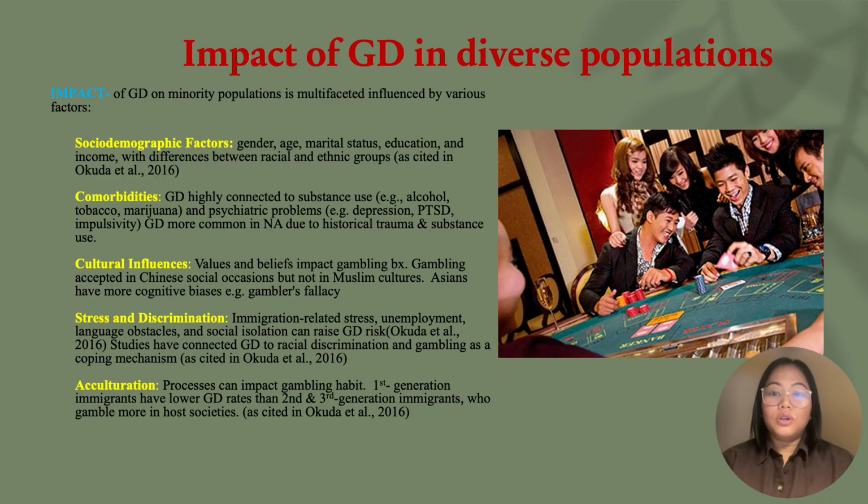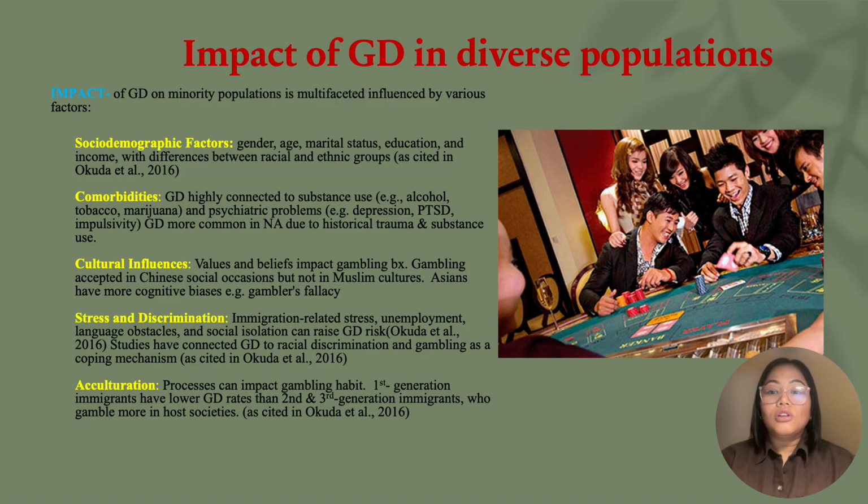These include socioeconomic factors. GD is associated with gender, age, marital status, education, and income levels with variations across racial and ethnic groups. Comorbidities. GD is extremely linked to substance abuse such as alcohol, tobacco, and marijuana, and psychiatric conditions like depression, PTSD, and impulsivity.